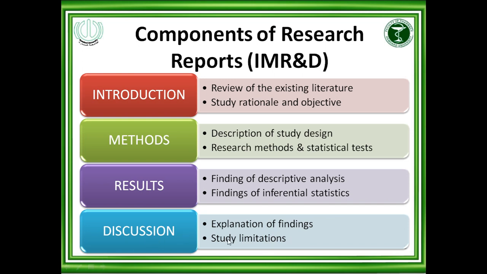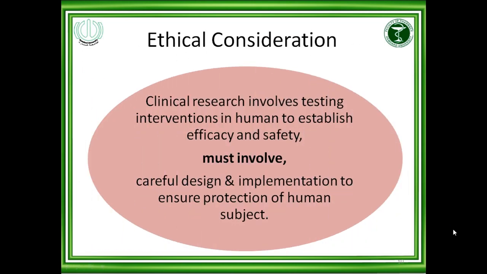After the discussion, sometimes authors also write the conclusion of the study. In the conclusion, you need to write just 2-3 lines, or sometimes a 5-line paragraph maximum, about the major conclusion of your study. Do not write excessively in the conclusion. After writing all these parts, you need to write the abstract of the study. Abstract is the summary of the whole research. So in this way you can complete your research paper.